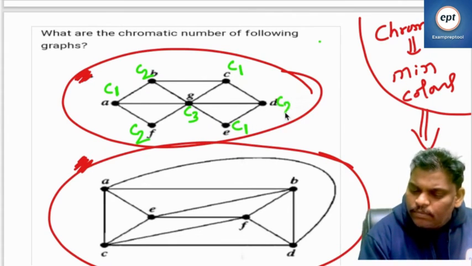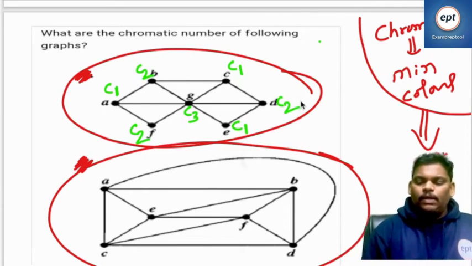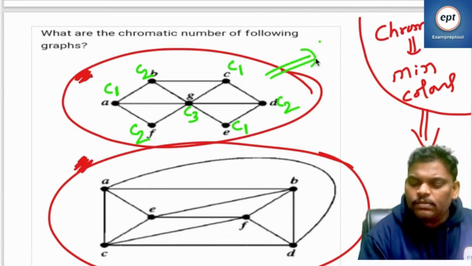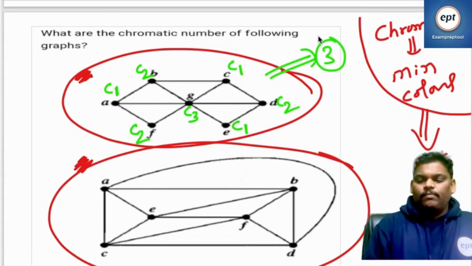It is C2. I think to this one, three colors. I am very sure minimum three colors, because of the triangle there.